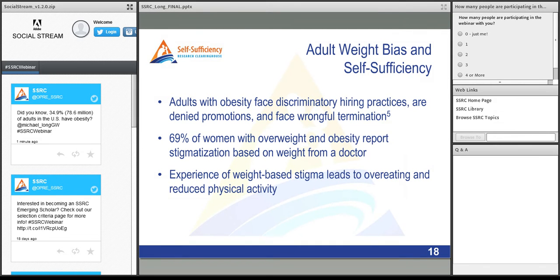An experience of weight-based stigma leads to overeating and reduced physical activity. So I think we can't have an honest conversation about the effects of obesity if we ignore stigma. And we also should never argue that the effects of obesity are stigma, but that we need to focus on both reducing obesity and reducing stigma.